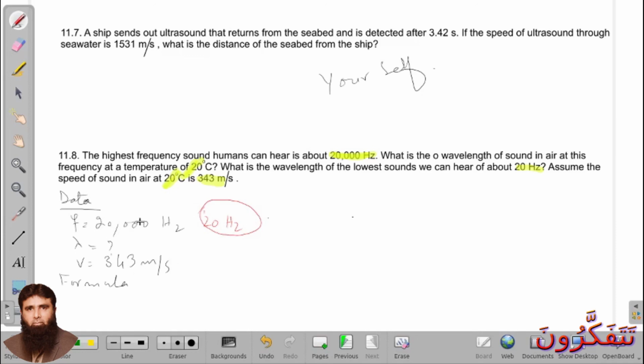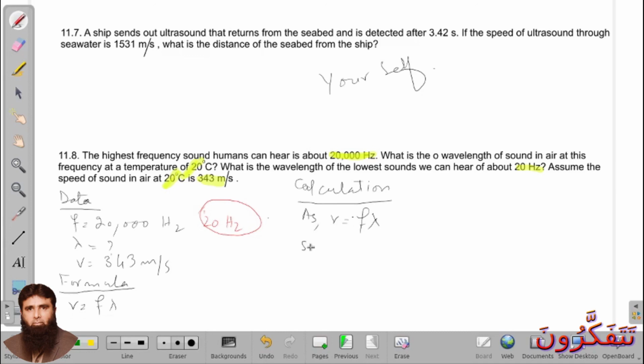Calculation. As V is equal to F lambda, so as V is given here 343, frequency is 20,000 hertz.